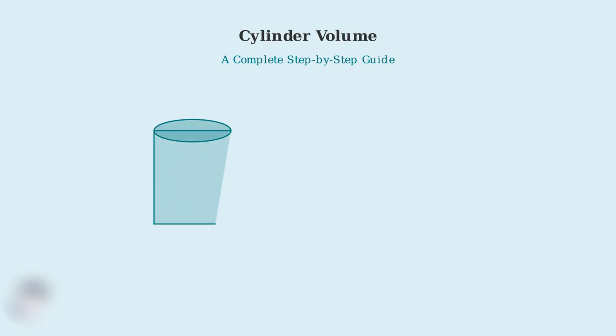First, what exactly is a cylinder? A cylinder is a three-dimensional shape with two circular bases connected by a curved surface. Think of a soup can, a water pipe, or a storage tank. These are all cylinders we encounter every day.